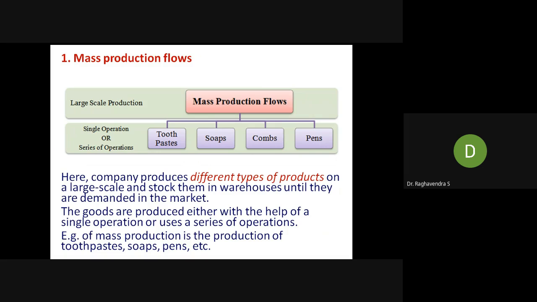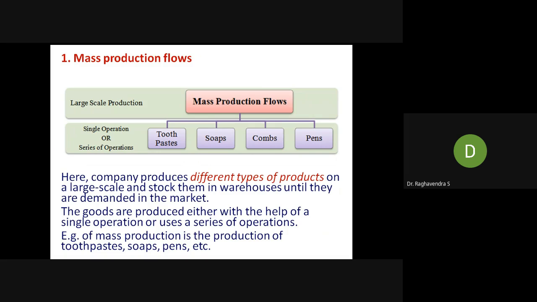Here, the company produces different types of products on a large scale and stocks them in a warehouse until they are demanded in the market. Of course, these are not purchased regularly by the customer. Means every day they will not purchase, but still it will be produced at mass level and stored in the warehouse.